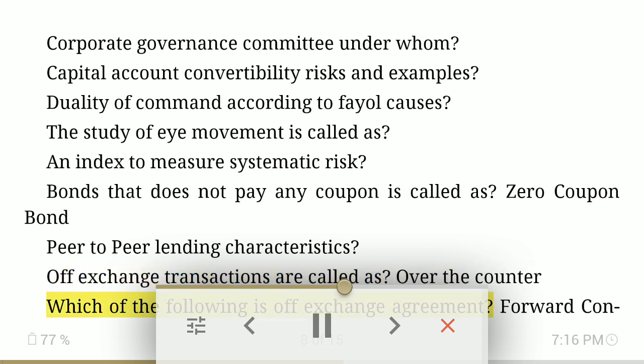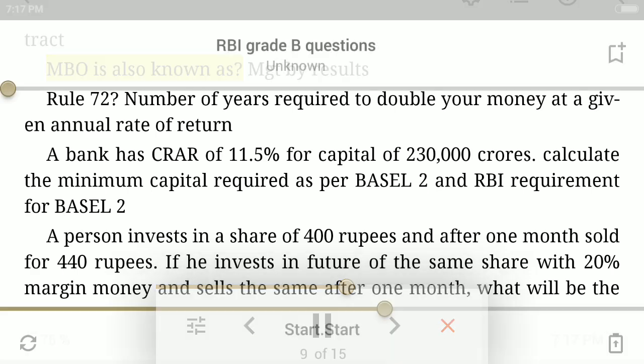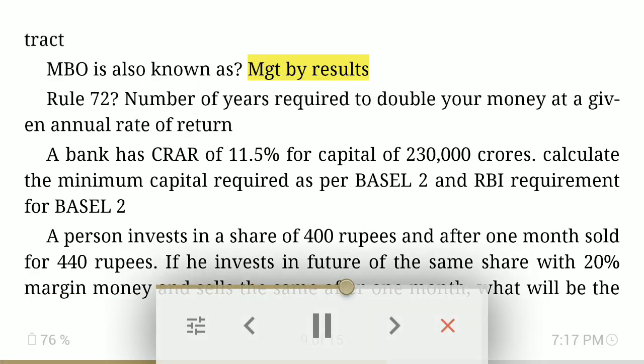over-the-counter. Which of the following is an exchange agreement? Forward contract. MBO is also known as management by results. Rule of 72: number of years required to double your money at a given annual rate of return. A bank has CRAR of 11.5% for capital of 230,000 crores.